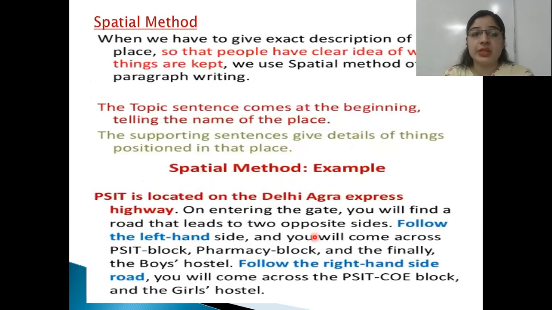Right. Spatial method. Spatial is related to the description of a place, so that people have a clear idea of where things are kept. Distance or place. The topic sentence usually comes at the beginning, telling the name of the place. Here, PSIT is located on Delhi Agra Express Highway. On entering the gate, you will find a route that leads to two opposite sides. Follow. So basically, you are visually describing. A visual description has come in front of your eyes. So that is the spatial method.